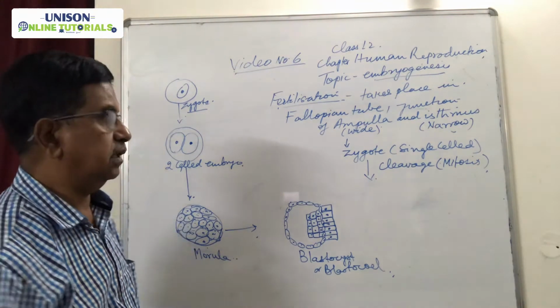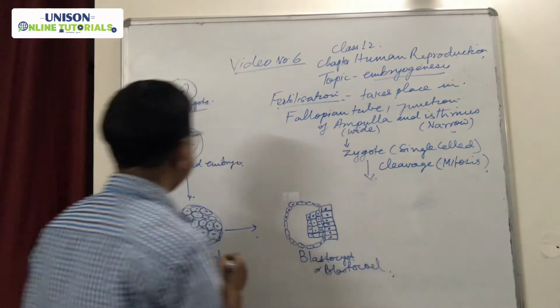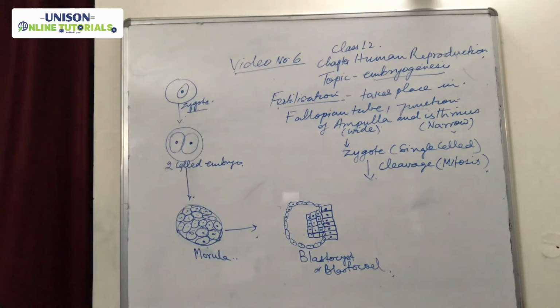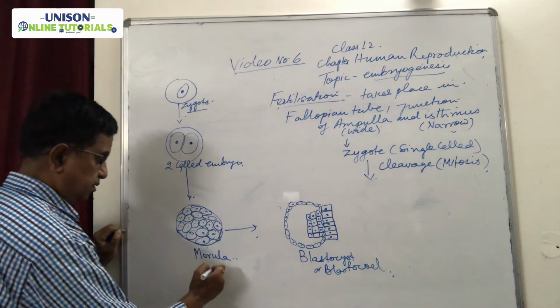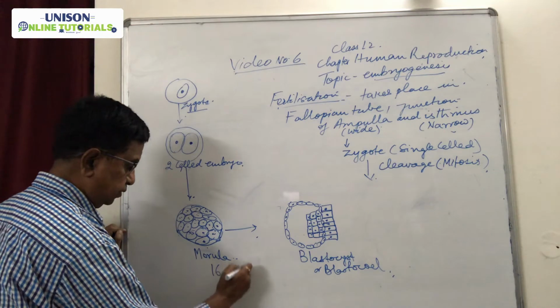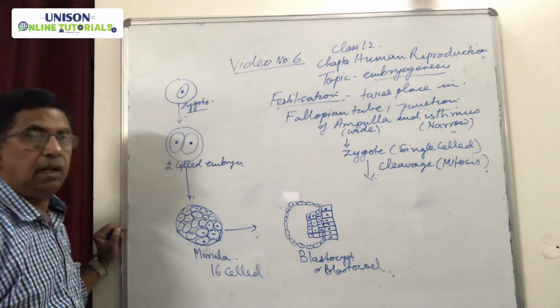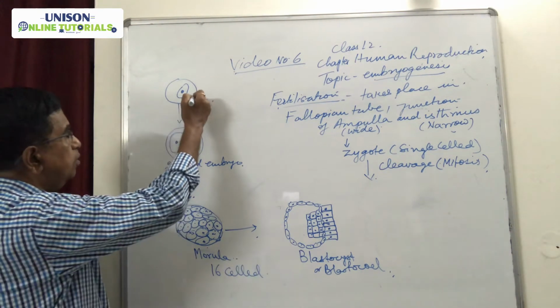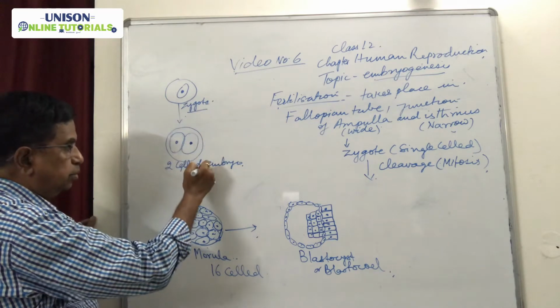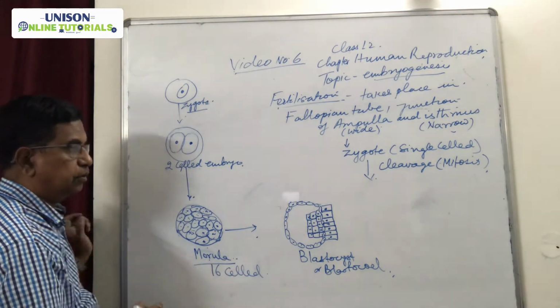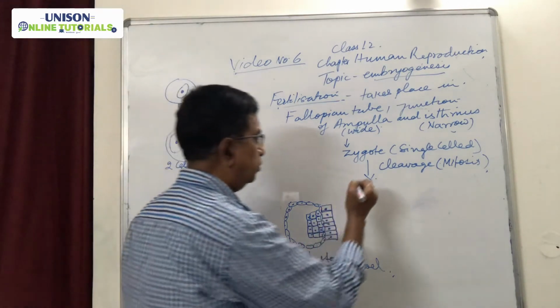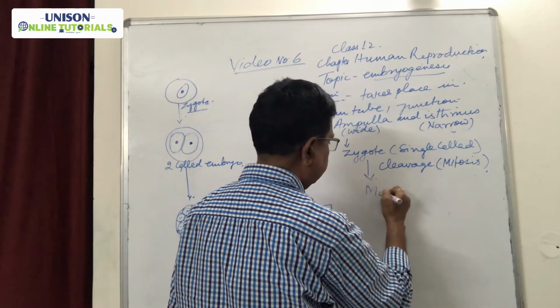As a result, the zygote first changes into the 2-celled stage, and then from the 2-celled stage it comes to a 16-celled stage. The 16-cell stage is known as morula. So from zygote a morula is formed.